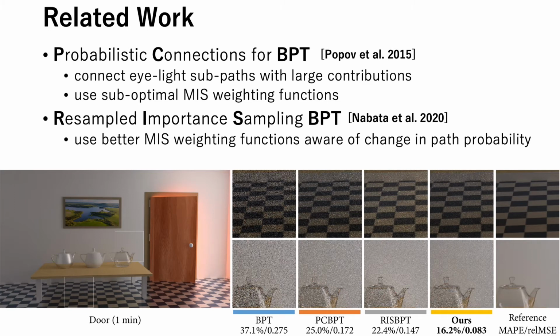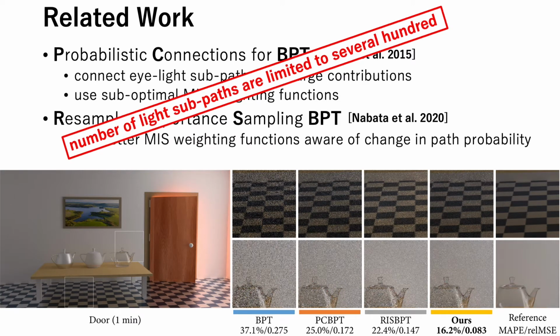Unfortunately, the MIS weighting functions used in PCBPT remain unaware of the change in the path probability caused by resampling, resulting in less efficiency as shown in the insets. Nabata et al. built upon PCBPT and proposed a resampling-aware weighting function for BPT using multiple light subpaths. Although this MIS weighting function can handle the change in probability due to resampling and can be more effective when a large number of light subpaths are used, this method shares the same problem as PCBPT in that the number of pre-sampled light subpaths is limited to several hundred due to the overhead.